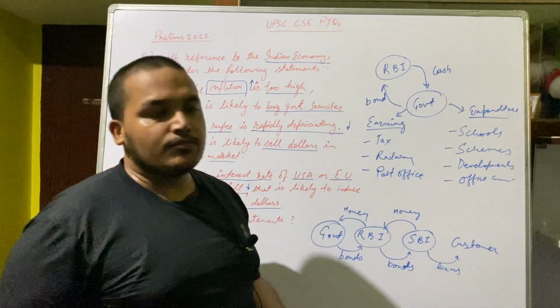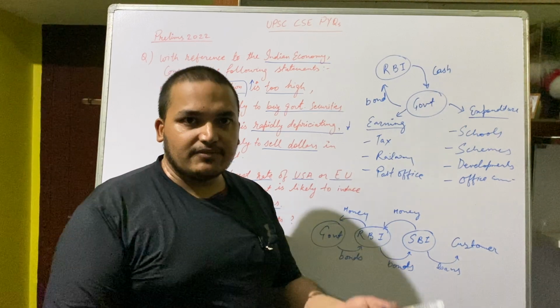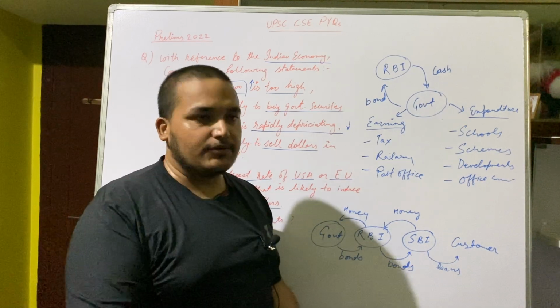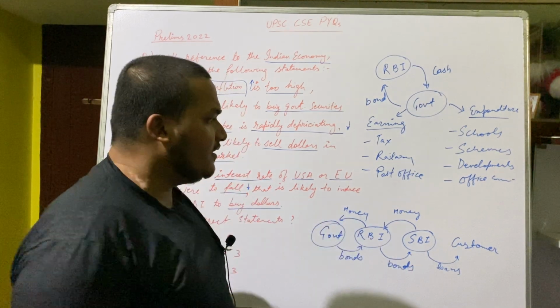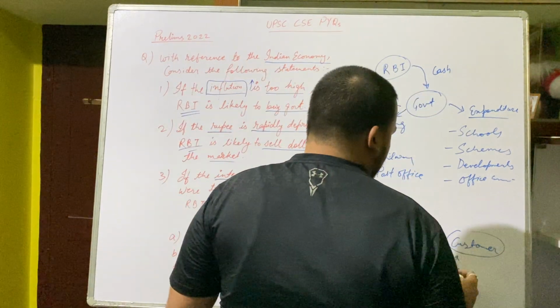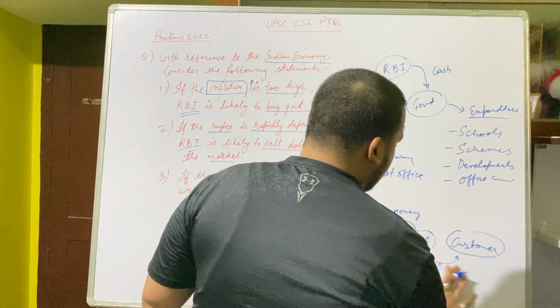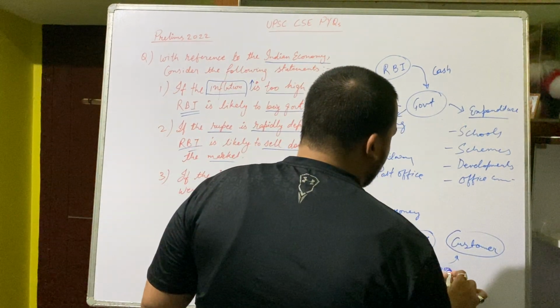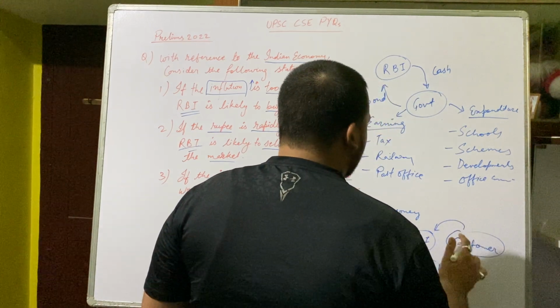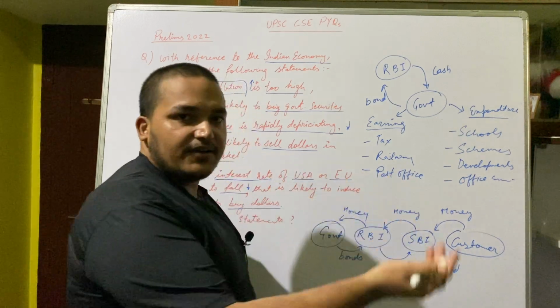You want to build a home, what will you do? Go to the bank, give me some money. After some time, I will give you an increased amount of money at 8% or something. So it gives to the customer. Okay, so it gives loans or bonds. If it is in the form of a bond, what happens? The customer gives money, and if it is in the form of loans, then the bank gives the money.